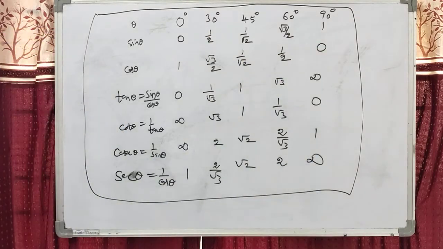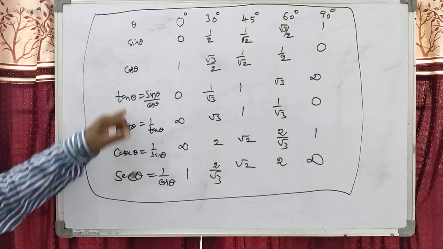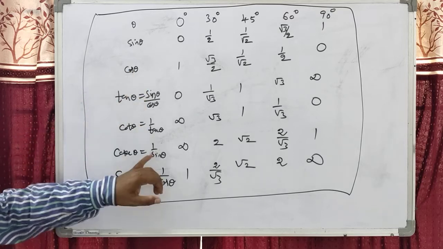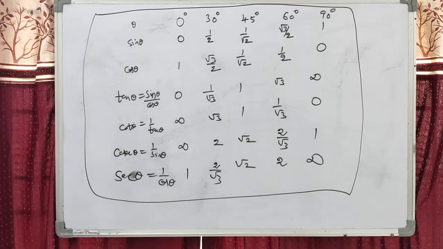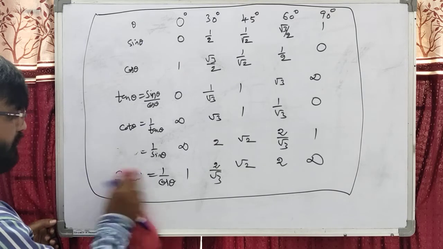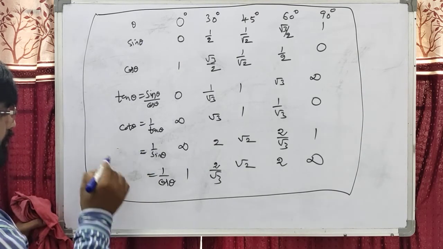Okay students, the reciprocal of tan is cot. The reciprocal of cos is secant. The reciprocal of sine is cosecant. These are the values of the 6 trigonometric ratios. Dear students, learn each and every value by heart. These are very important in trigonometry.